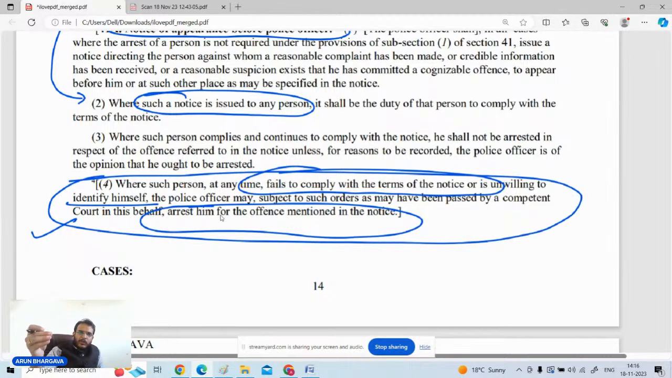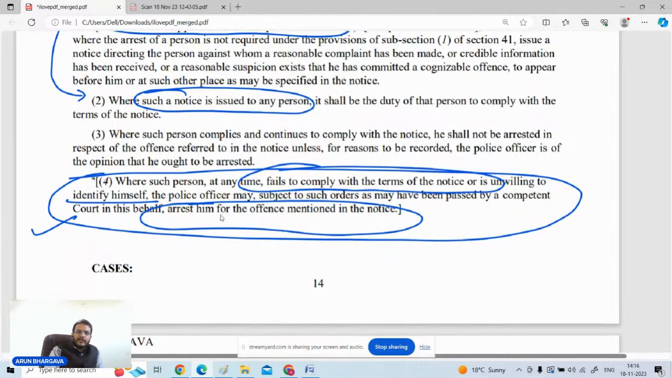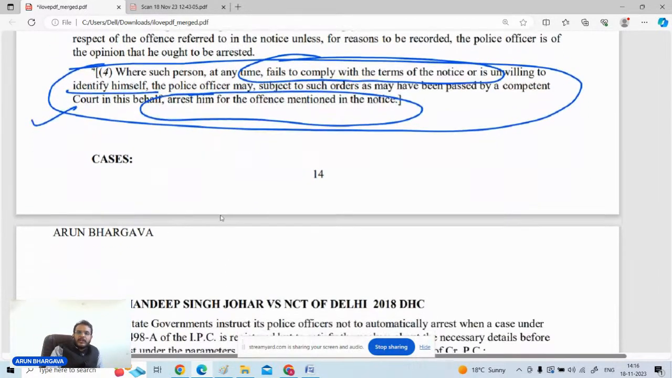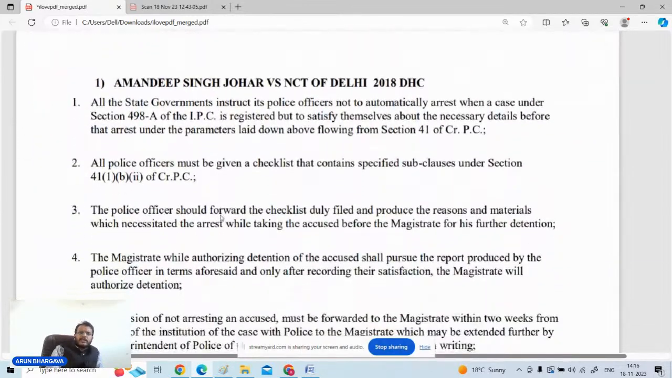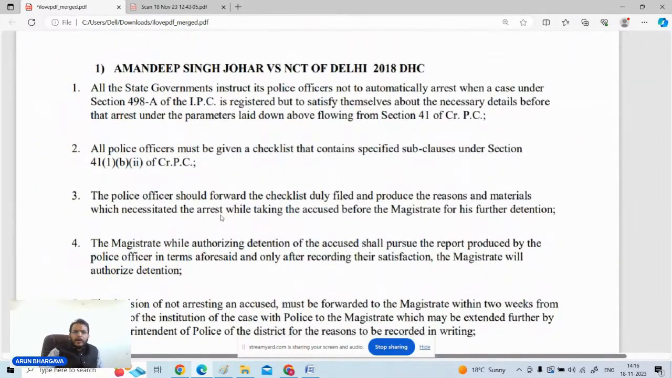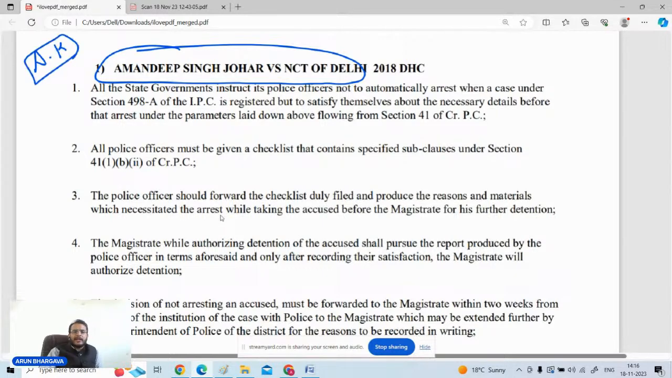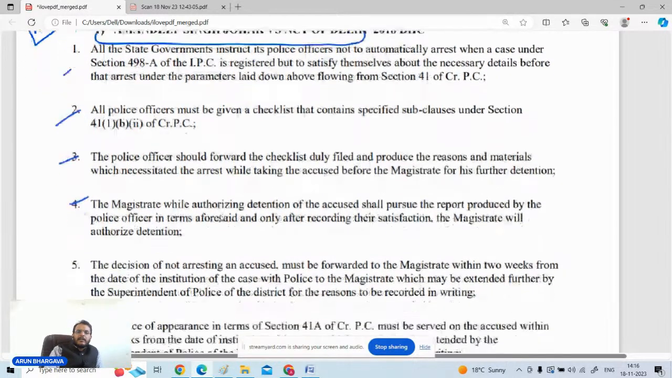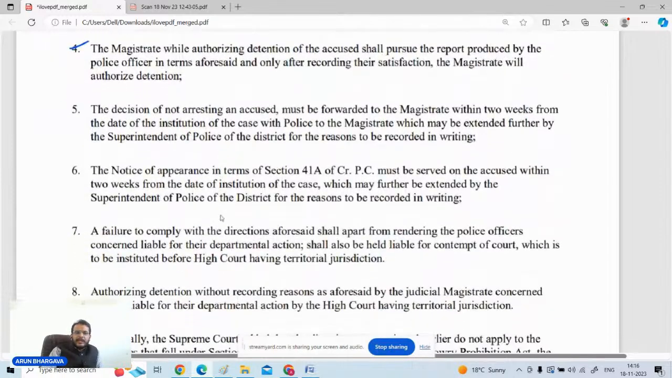So section number 41 capital A clause number 4 is the relevant provision on this point. Now with respect to this, there is another important judgment which was decided by the Honorable Delhi High Court, that is Amandeep Singh Johar versus NCT of Delhi. It is of 2018 Supreme Court. In this particular case also, Delhi High Court has pointed out the guidelines given by the Honorable Supreme Court in Arnesh Kumar case. उन्हीं guidelines को यहाँ पे repeat किया गया